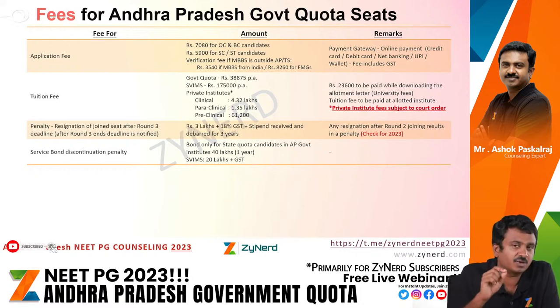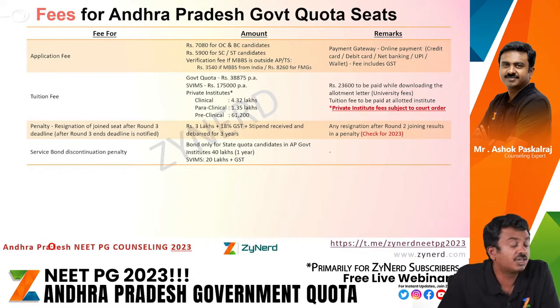FMGs who are residents of Andhra Pradesh are eligible for non-local seats. So that is one thing that FMGs can look at. Payment is usually online, and the fee structure is mentioned over here. SVIMS is 1,75,000, but their stipend is 80,000 plus. Note that stipend. And government quota is 38,000.